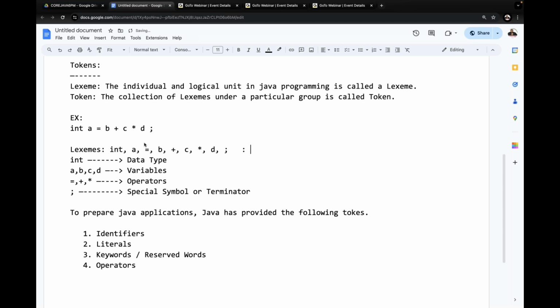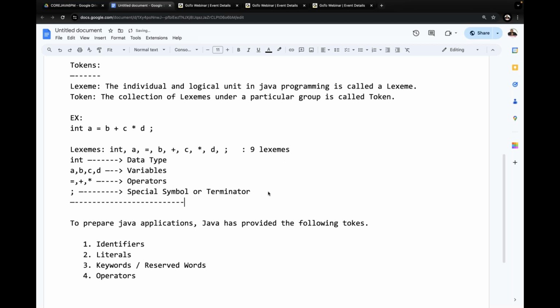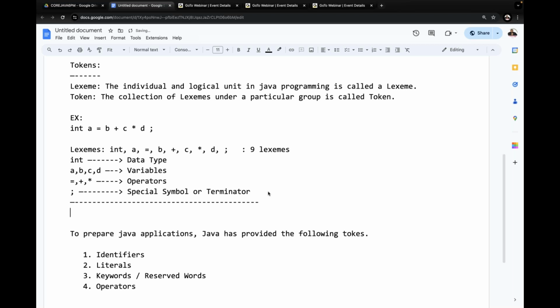Overall, how many lexemes are available? Nine lexemes are available. Just count each one: 1, 2, 3, 4, 5, 6, 7, 8, 9. Nine lexemes are available, but how many types of tokens are available? In total, four types of tokens are available.